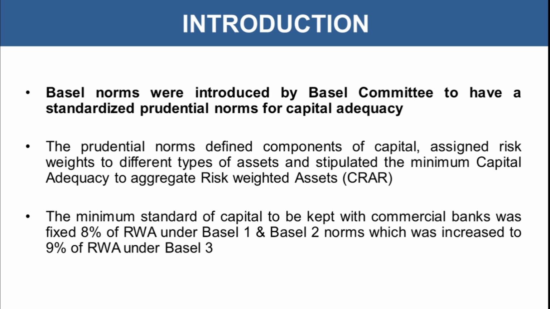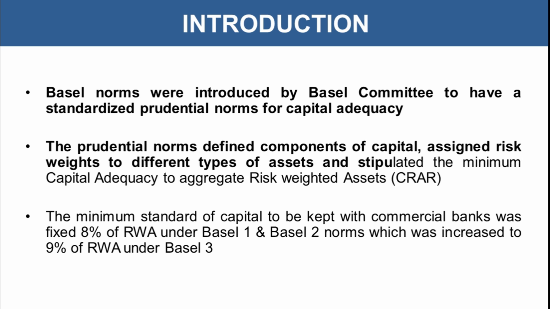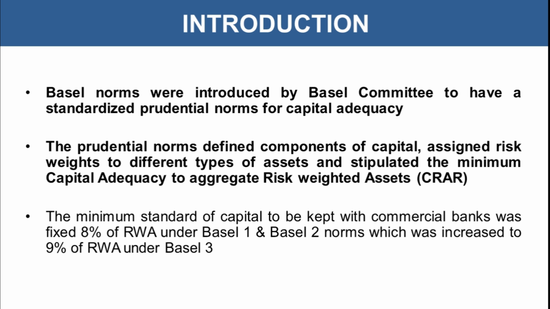The committee who was forming the rules and regulations under this was called as Basel Committee, and the main focus was to provide capital adequacy, financial stability, and to standardize all the banking regulation. The prudential norms defined components of capital, assigned risk weight to different types of asset, and stipulated the minimum capital adequacy to aggregate risk weighted asset.